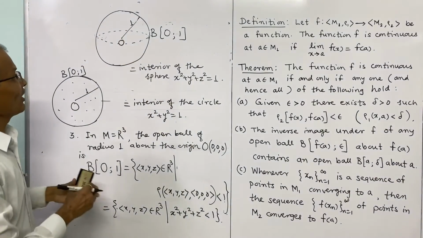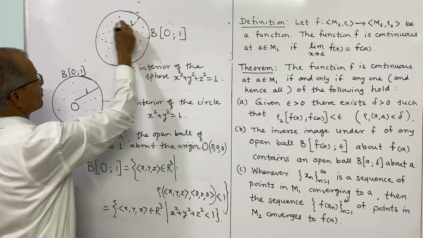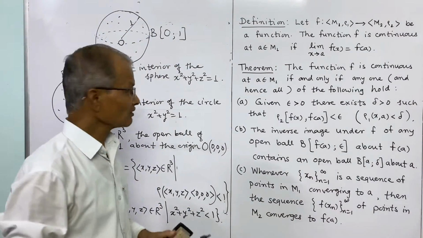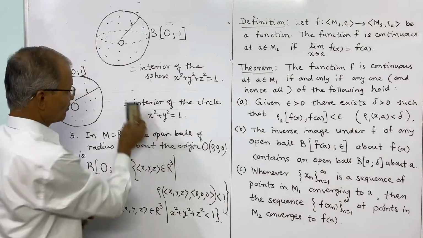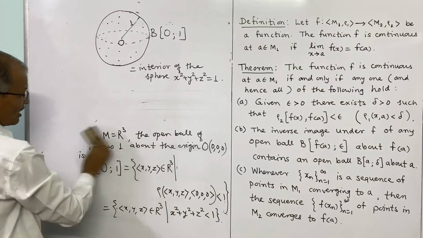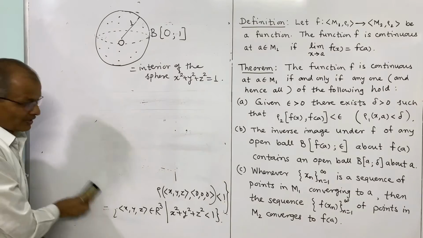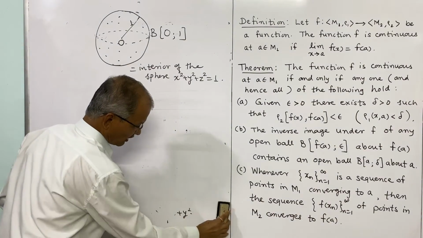So interior points of this sphere will be the points in the open ball of radius 1 about the origin. That's why the word ball is used here, open ball. Maybe circle, maybe sphere, maybe open interval, depends on which metric space we have considered, either R1, R2 or R3.